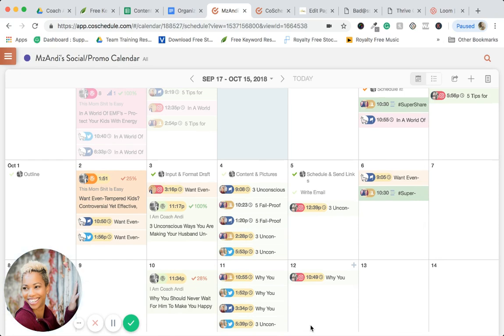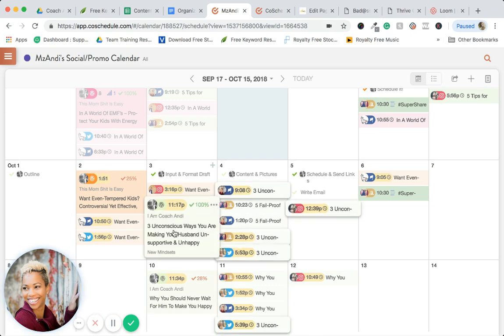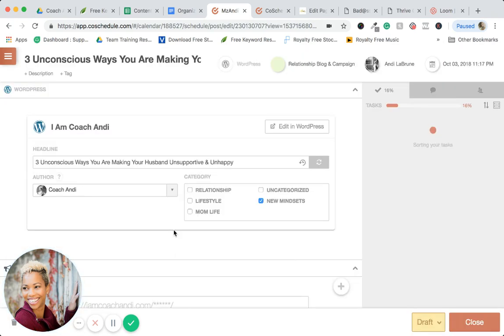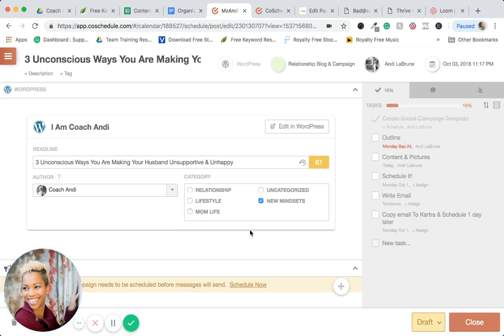Overall, like I said, I use it primarily for blogging. So let me show you real quickly how it hooks up to WordPress. It is step-by-step. They have videos, they have screenshots. It is really crazy easy. You don't have to be tech savvy. As long as you have a WordPress site and you can log in, you're good.